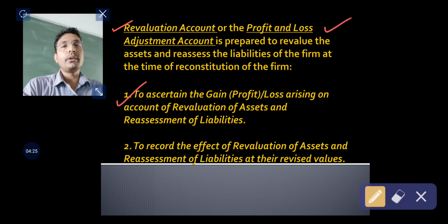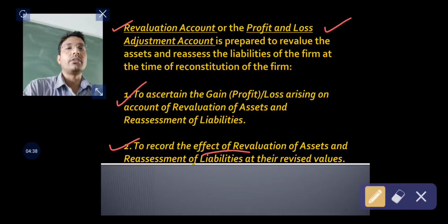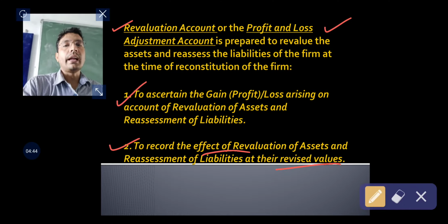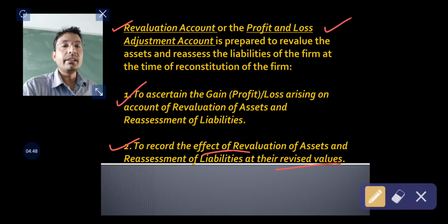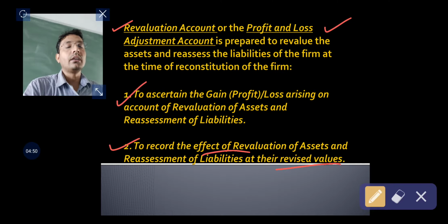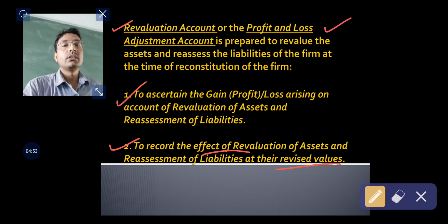This does not belong to the new partner. And once you revalue the assets, at the same time you are required to record the effect of revaluation of assets and liabilities at their revised values. That is, in the new balance sheet, after admission of the new partner, the assets and liabilities are to be shown at their revised, that is new, value.